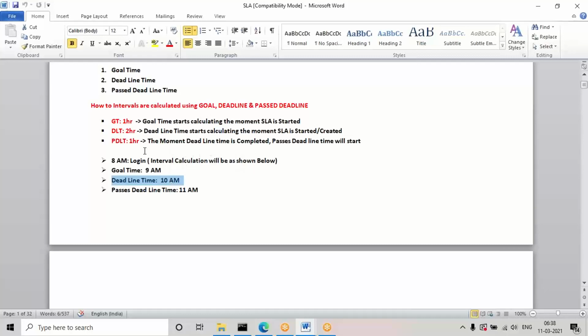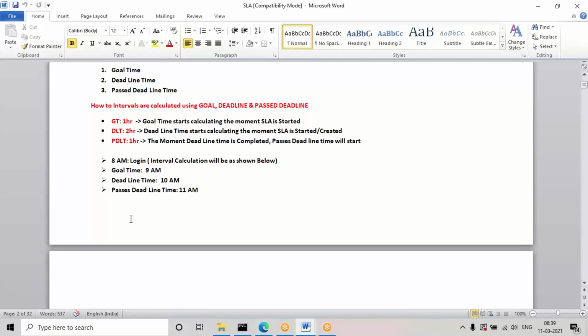Still, if the task is not completed, then it will be moved to the past deadline time. So after the deadline time completes, it will start calculating the past deadline time. Remember 2 points: goal and deadline time start calculating at the same time, and after the deadline time completes it will start calculating the past deadline time. That is what happens in the backend for calculating the intervals.